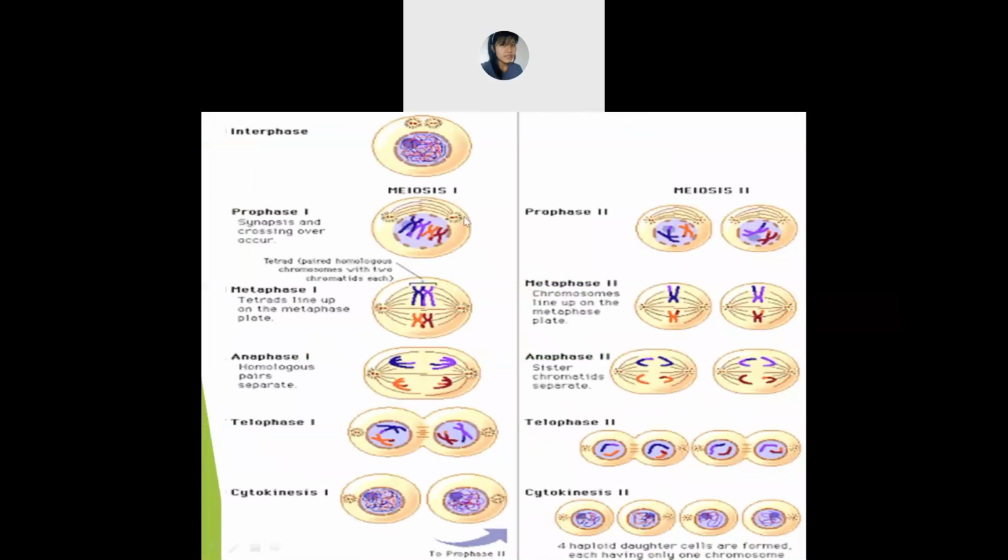Okay, so this is the overview of meiosis. In meiosis, what will you find? You will find that it is divided into two, that is meiosis 1 and meiosis 2. So this is just the overview of the cell division that occurs in meiosis. Okay, let's see one by one.